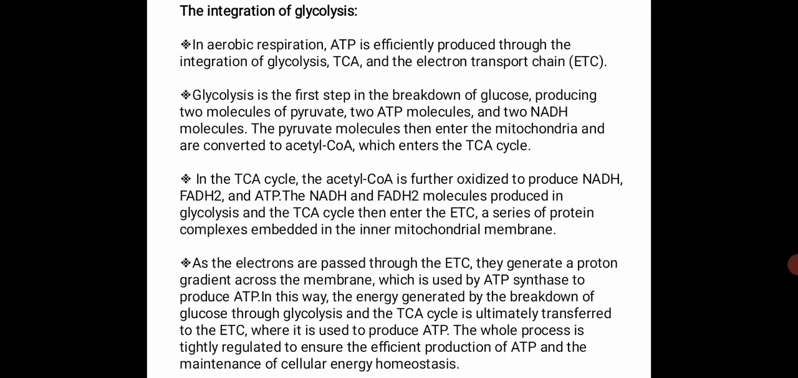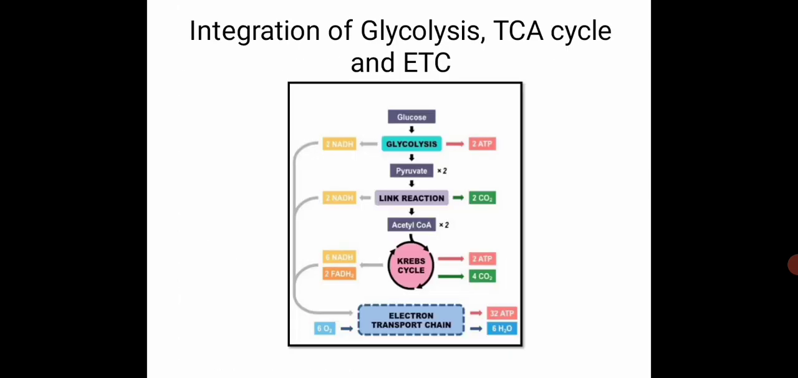So in this process, the energy generated by the breakdown of glucose through glycolysis and the TCA cycle is ultimately transferred to the electron transport chain, where it is used to produce ATP. The entire process is tightly regulated to ensure the efficient production of ATP and the maintenance of cellular energy homeostasis. This is a very simple illustration of how glycolysis, the TCA cycle and electron transport chain are integrated, and how many ATP and NADH molecules are produced is clearly illustrated in this picture.